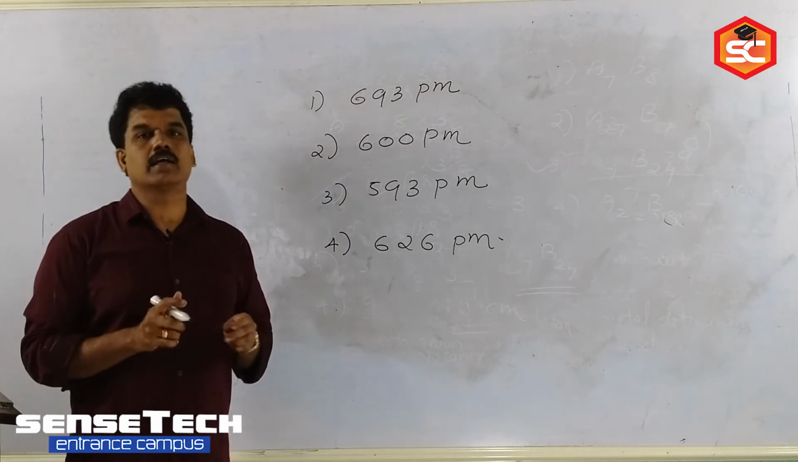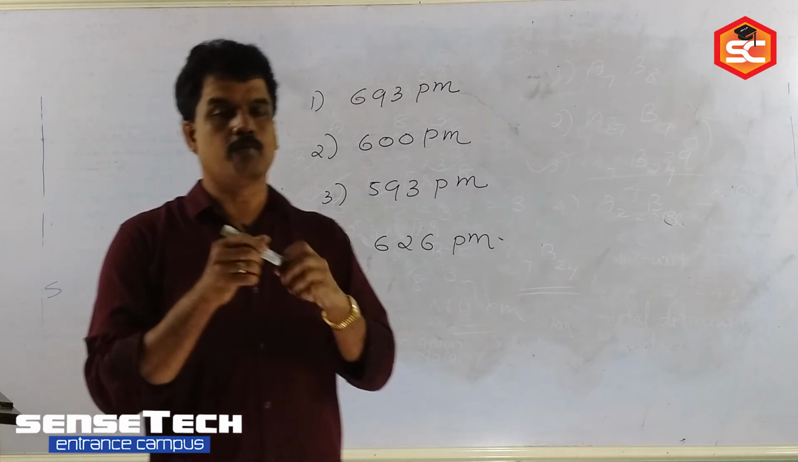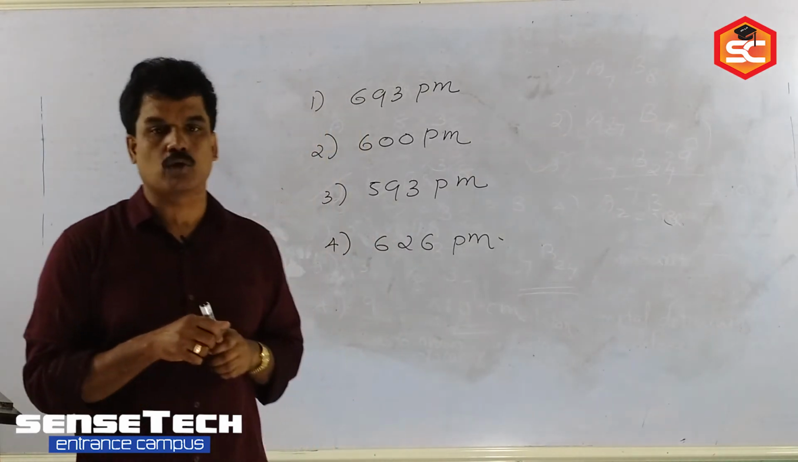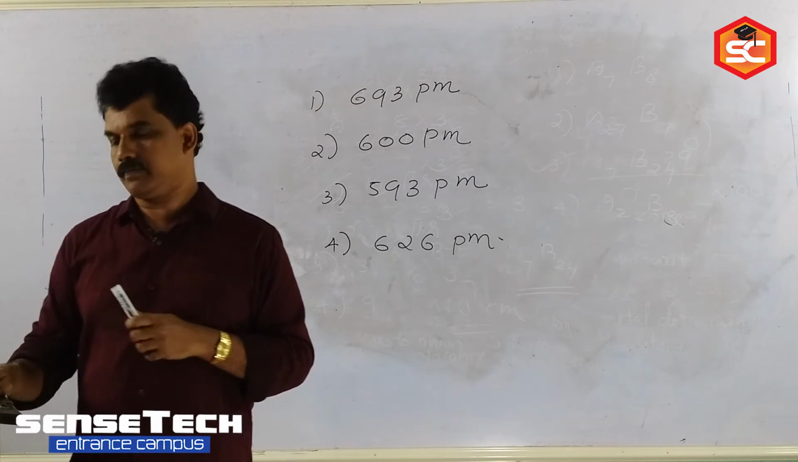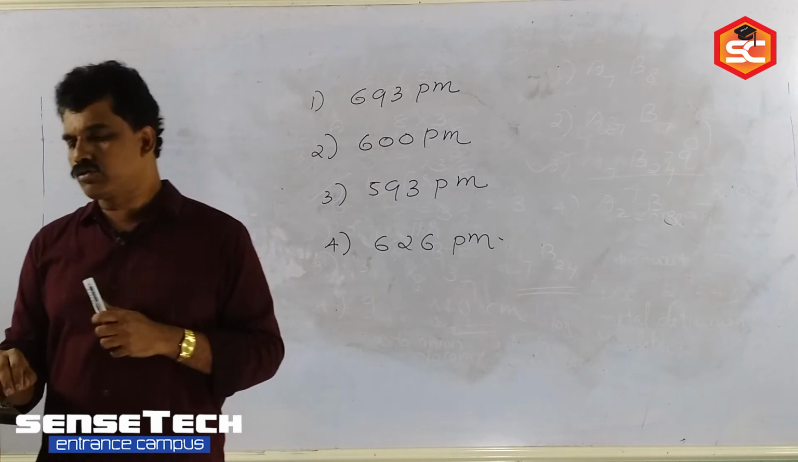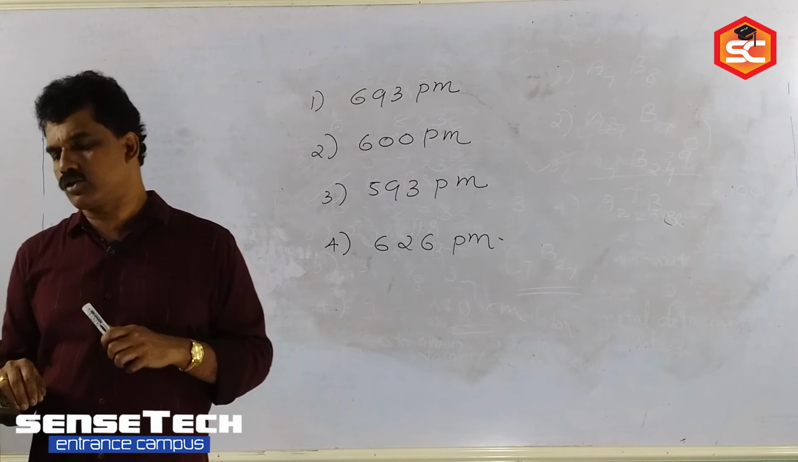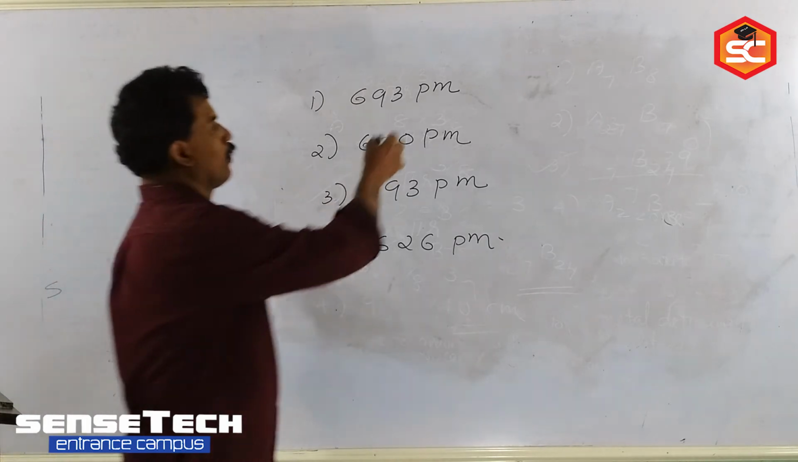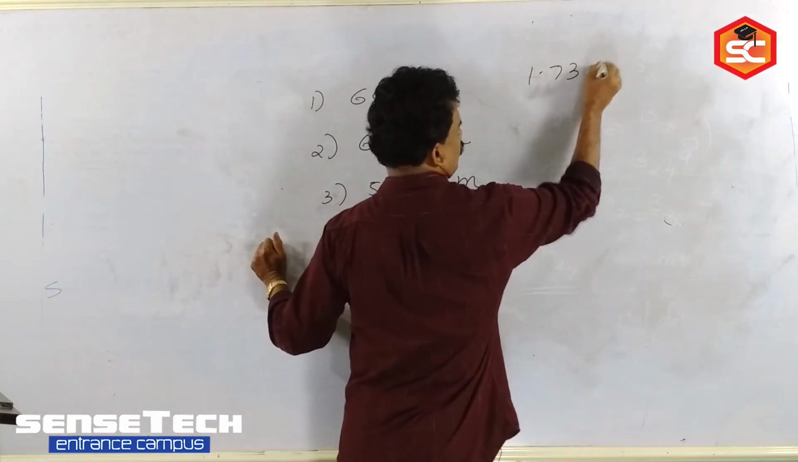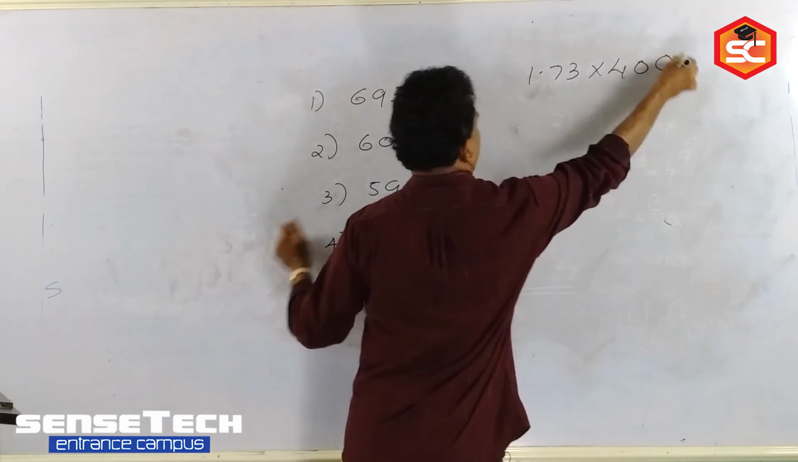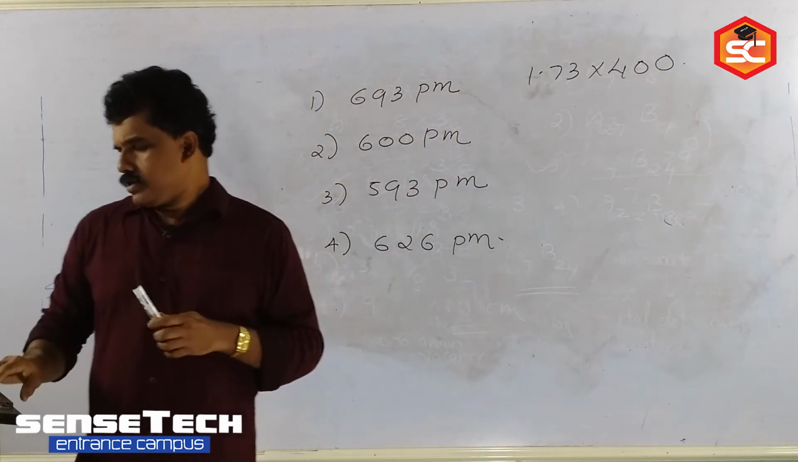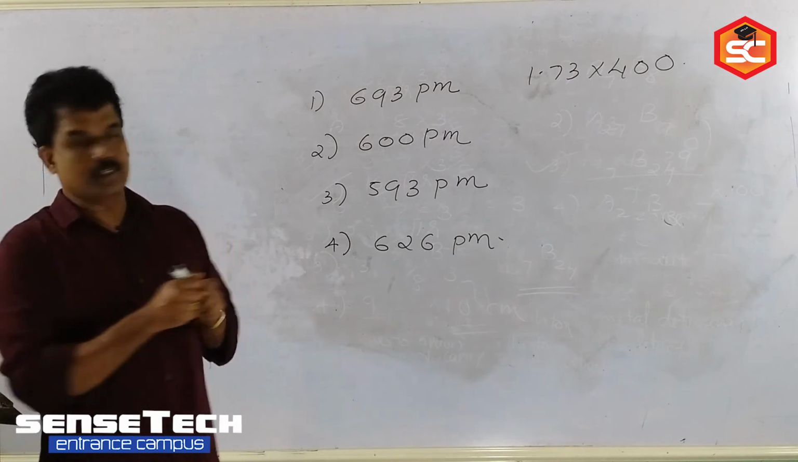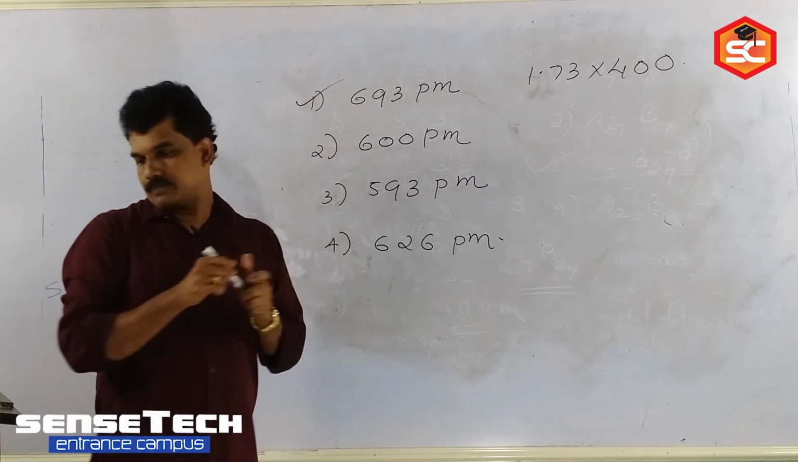So what is the diagonal length of a body-centered cube? Diagonal length of a cube is root 3a. So root 3a is given, and from that you have to find out a. The value of root 3 is 1.73. So 1.73 into 400. So the answer you are getting is 693 picometer.